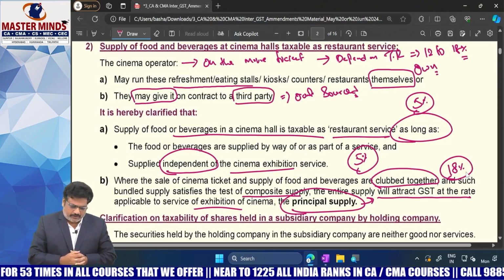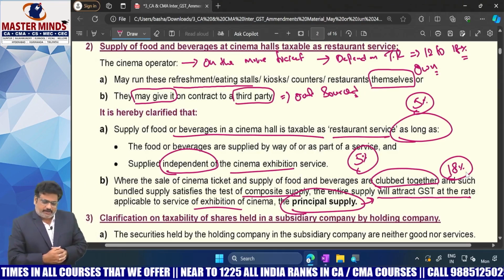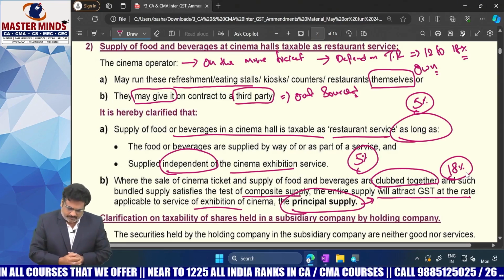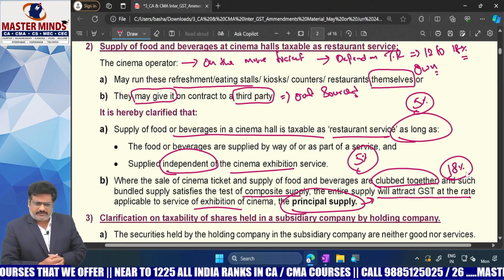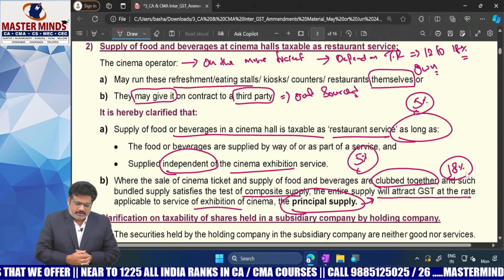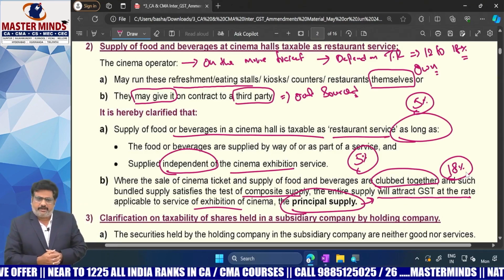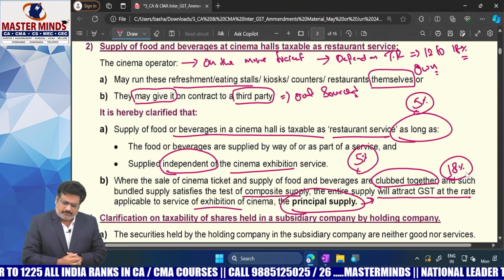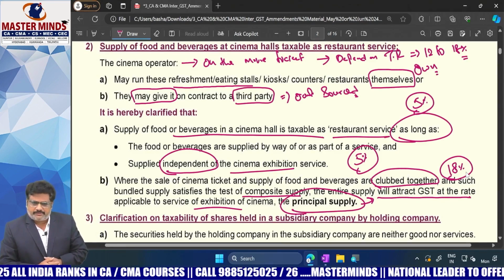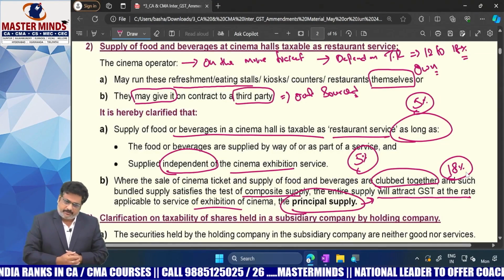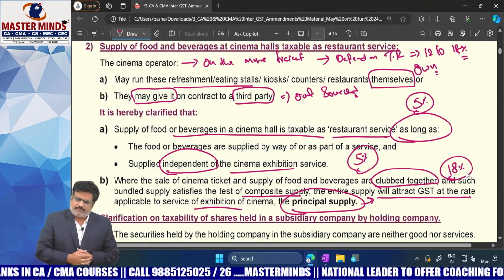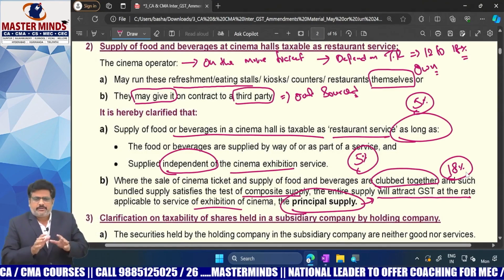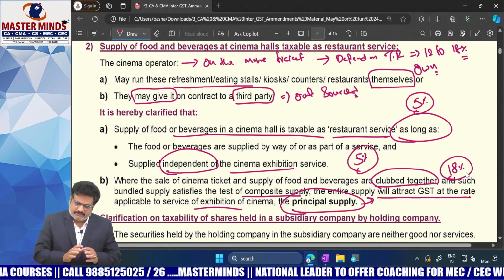There are 2 points. 1, where food is independent of movie exhibition, it will be treated as restaurant service and taxable at the rate of 5%. If such food is bundled with the movie ticket, in those cases, if at all it qualifies as a composite supply, the rate that is applicable to the principal supply will be applicable, and the rate of GST may be 12 to 18%. This is what this particular circular says.